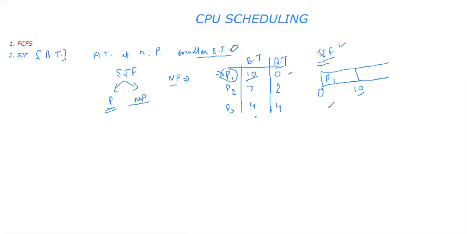After 10 units of time, when faculty opened the door, it checked that now two students have arrived, P2 and P3. Now you got the comparative analysis. You ask both. P2 says I want to ask 7 questions, and P3 says I want to ask 4 questions.